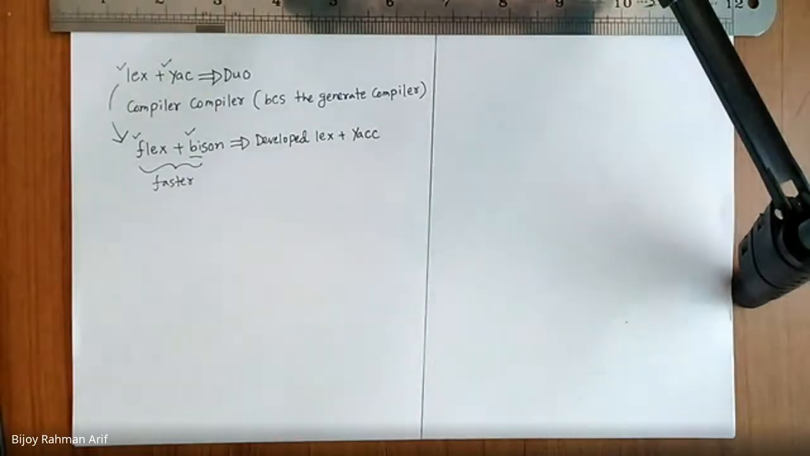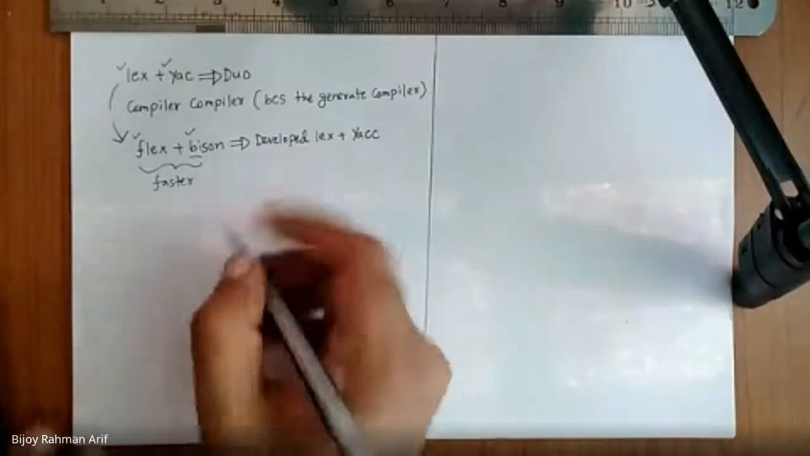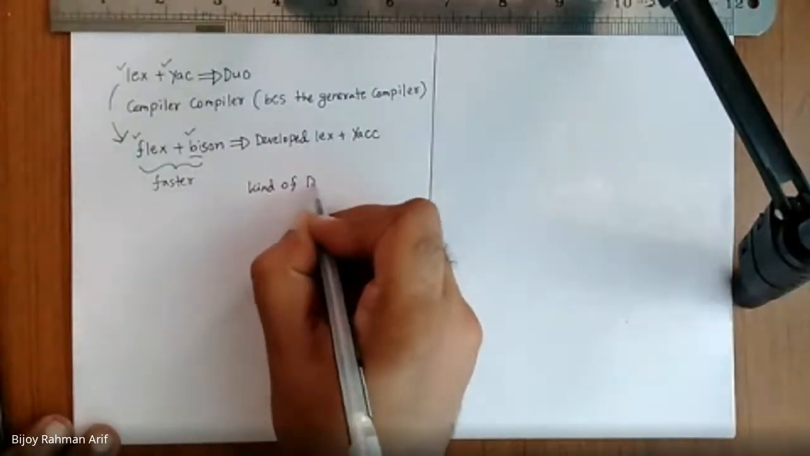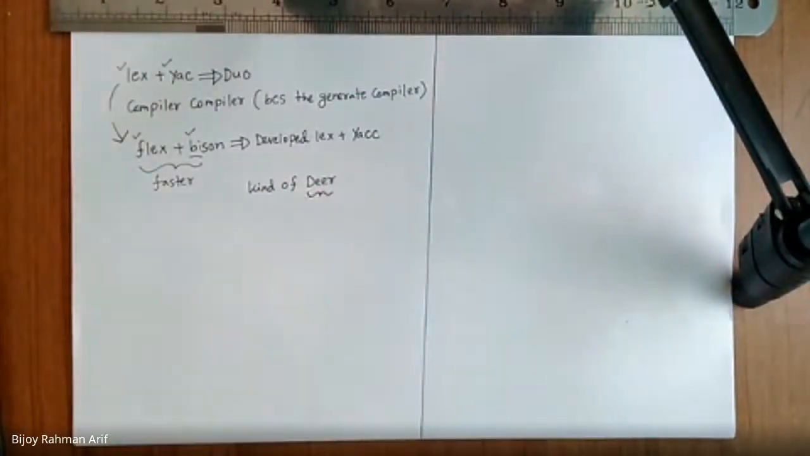Okay, so remember this secret. Similar type of what, sir? Similar type of deer. You don't know deer? Deer. In Bangla it is called horin. Yes, sir. Horin, deer.